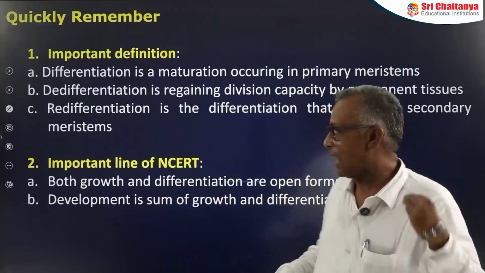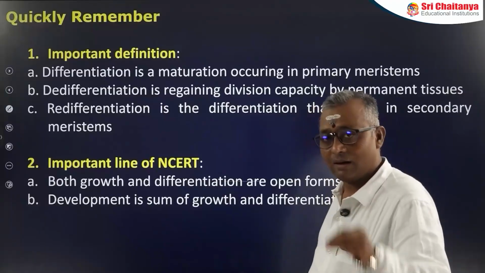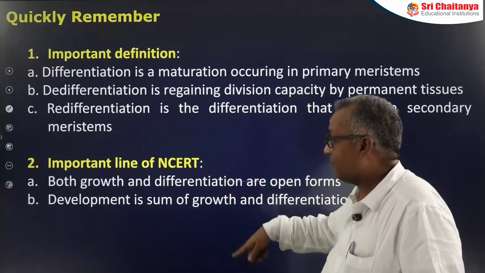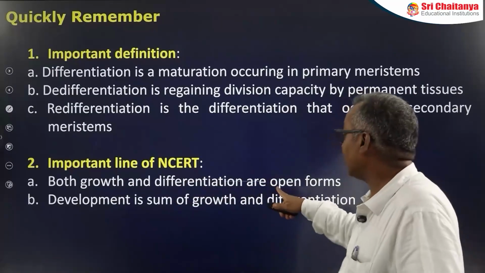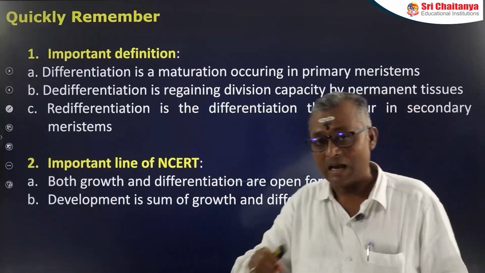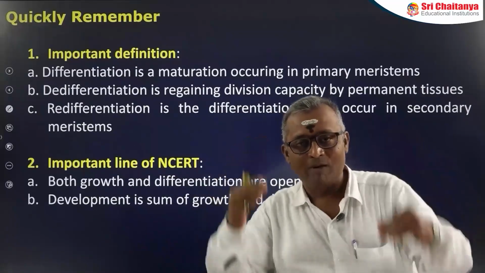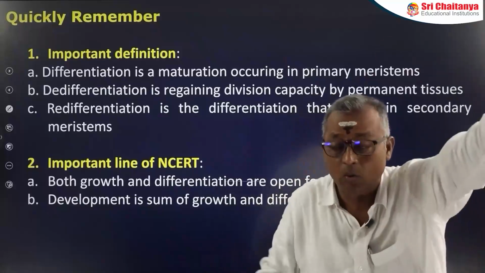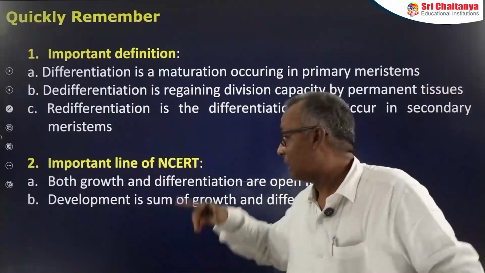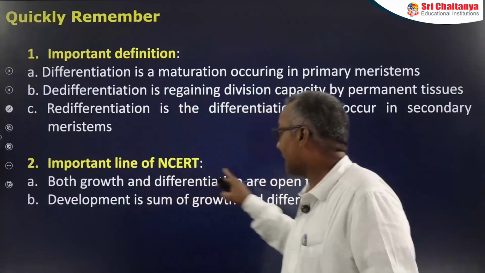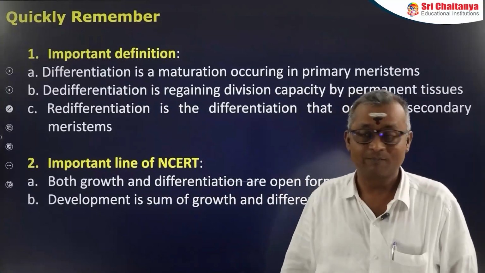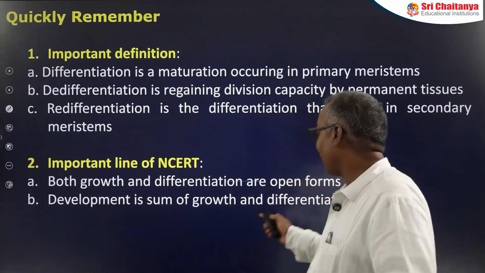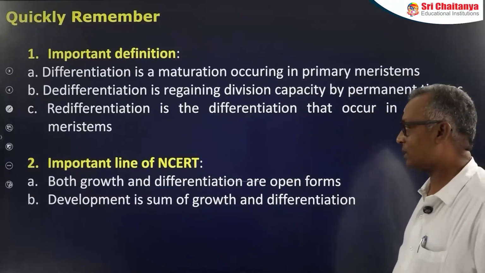But what I am feeling is these two are very important and critical because most of the students don't remember particularly these two lines. Both growth and differentiation are open forms. I have seen that many students, whenever the question is asked, think of open form only in relation to growth but not to differentiation. But it is linked with both growth as well as differentiation. This is a very important line. And the second thing: development is the sum of growth and differentiation. These two things you have to remember.